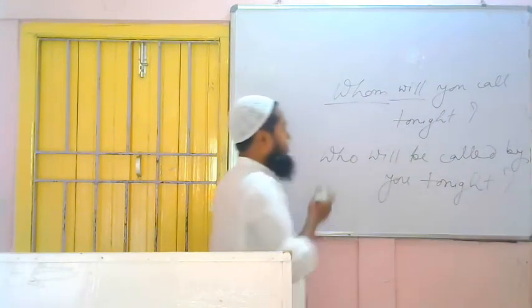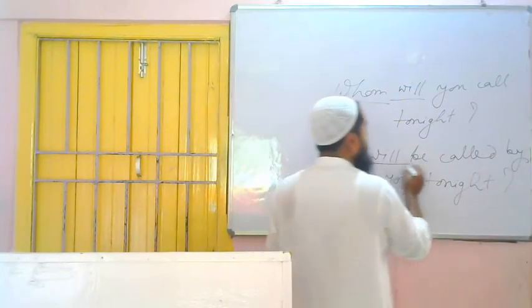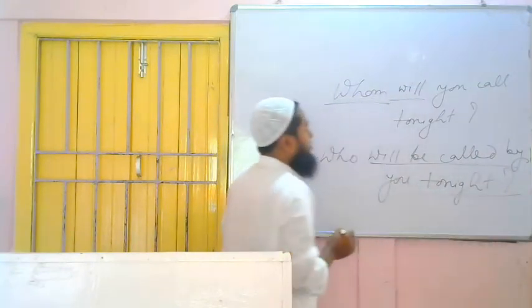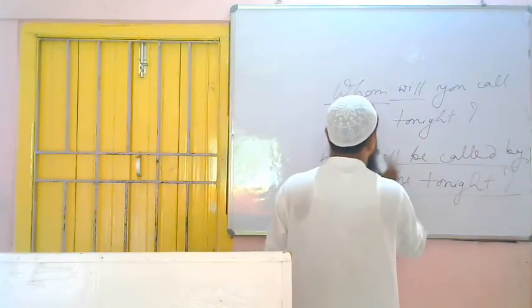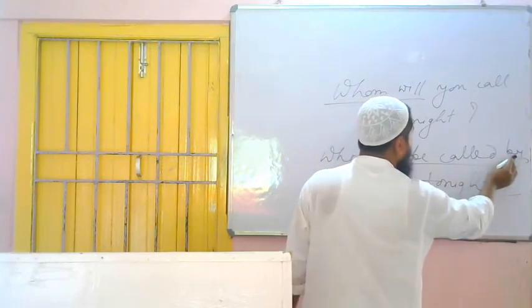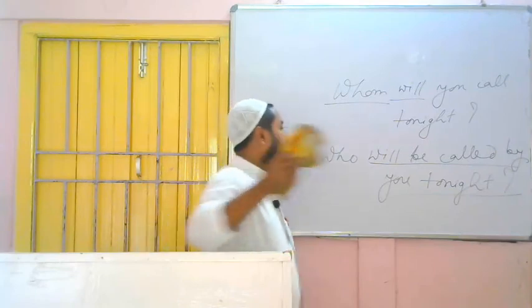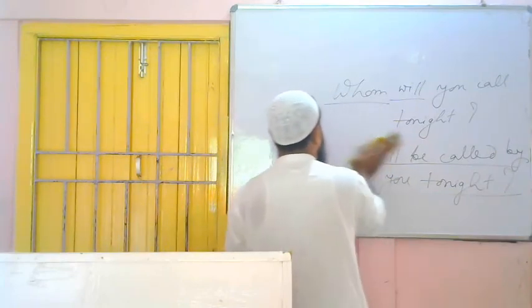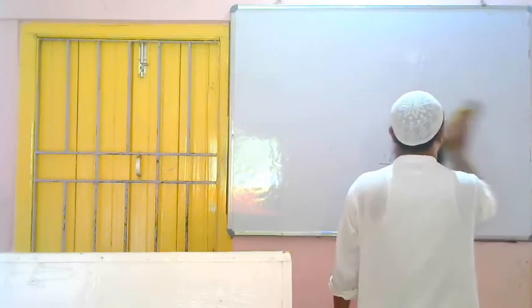Finished. If we get "whom," then "who." Then the remaining part we have to do according to the assertive form. Will you call? You will call. Then who will be? Who will. Future tense, that's why "be." Third form of the verb, called. Preposition "by." Then the subject will come in place of the object. The remaining part will remain same. Who will be called by you tonight? I hope this is clear.